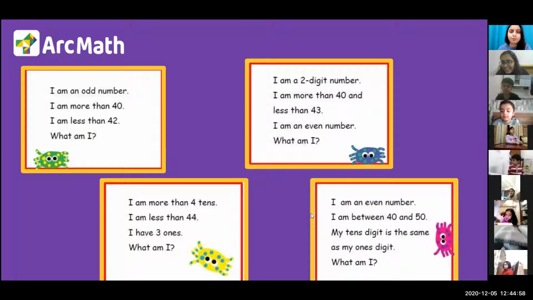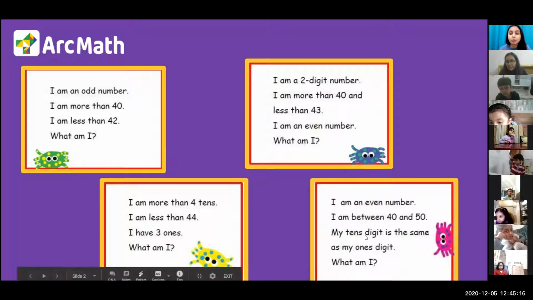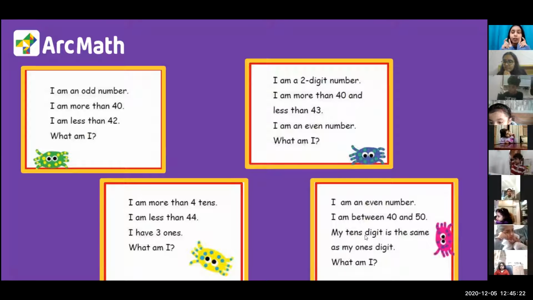Yes, Riya. Such a big hand. Unmute yourself and tell. I was asking this question: I am an even number. I am between 40 and 50. My tens digit and my ones digit are same. So what am I?